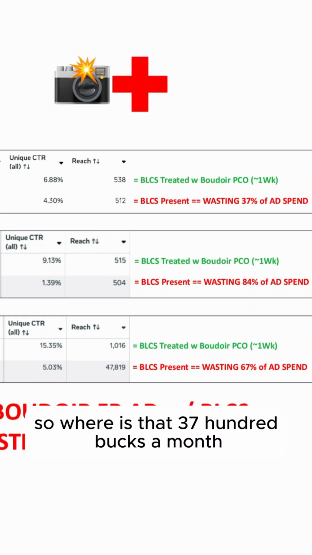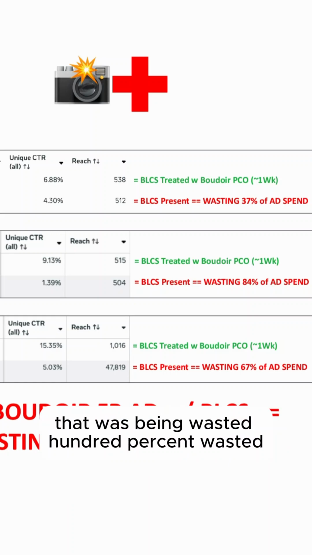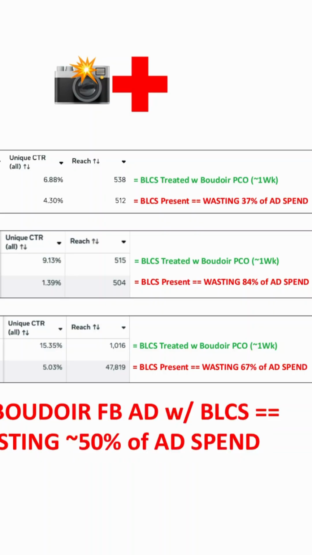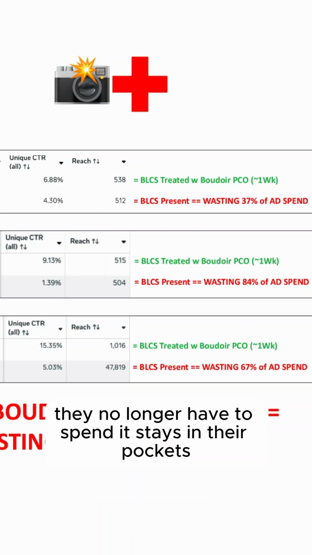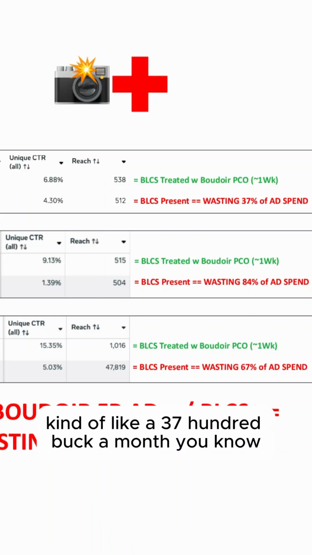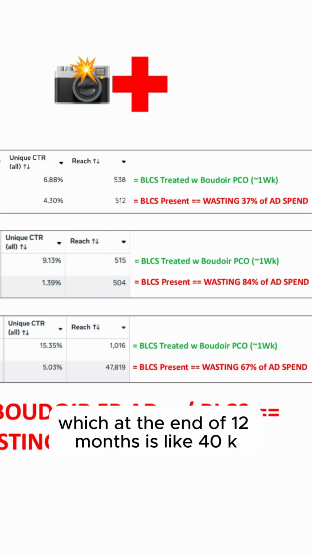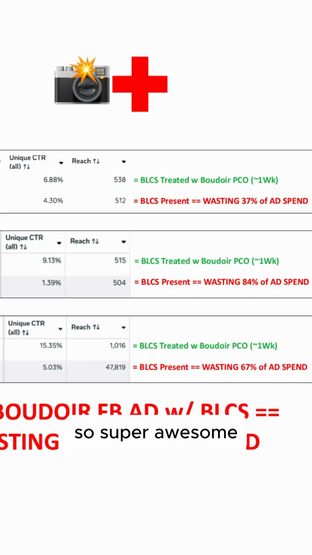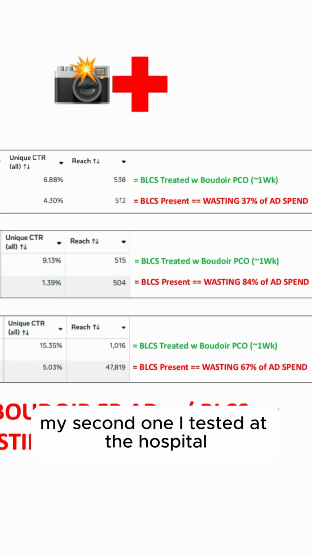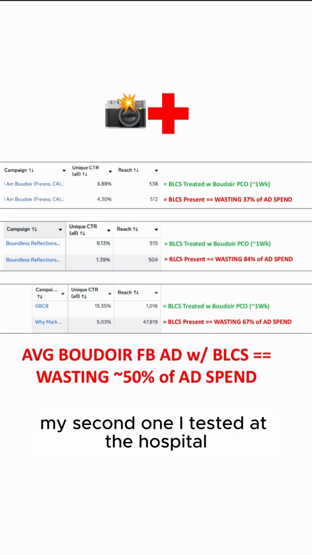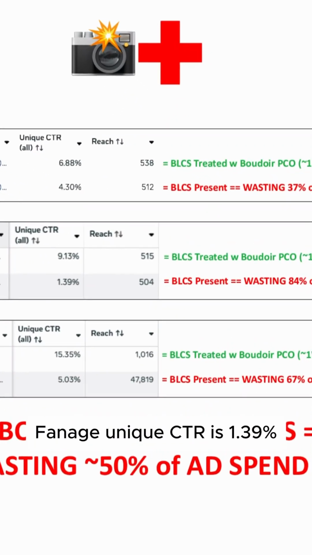So that $3,700 a month that was being wasted, 100% wasted, they no longer have to spend, it stays in their pocket. It's kind of like a $3,700 a month phantom bonus, and they don't have to do anything. Which at the end of 12 months is like 40K. So super awesome.